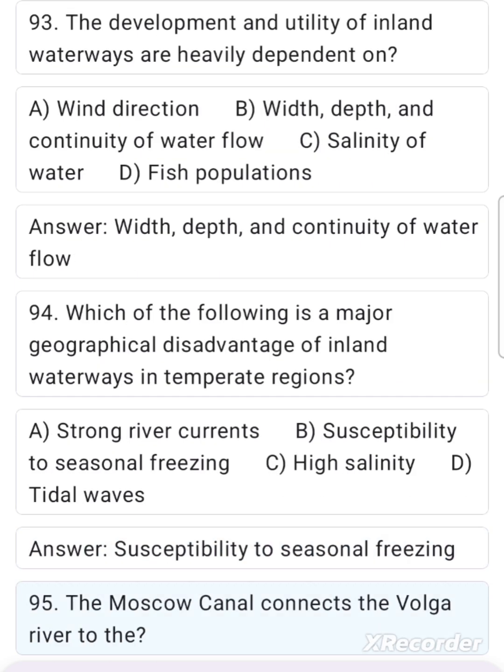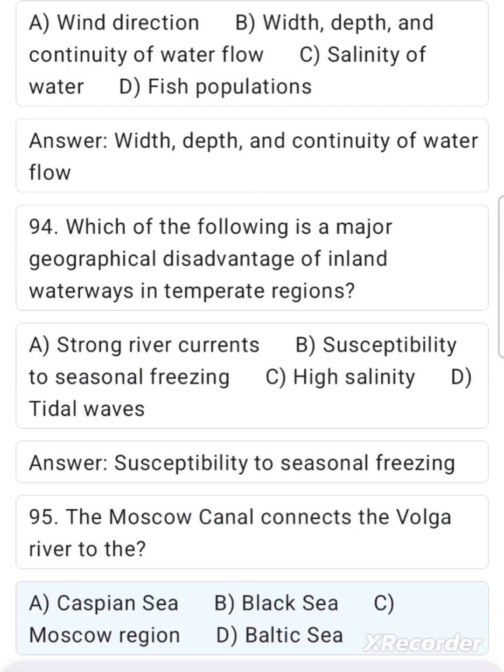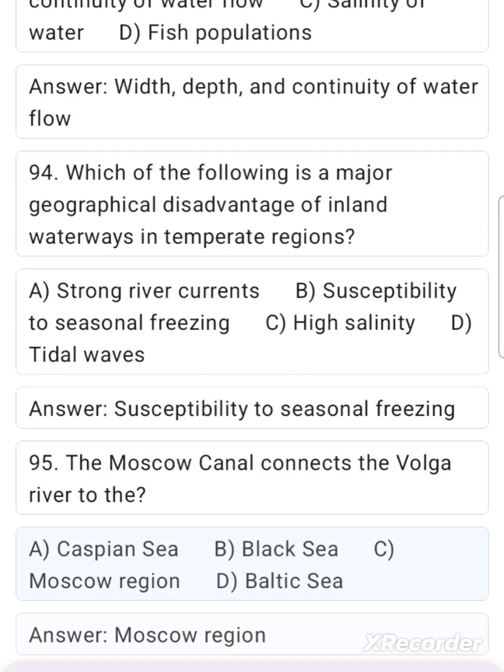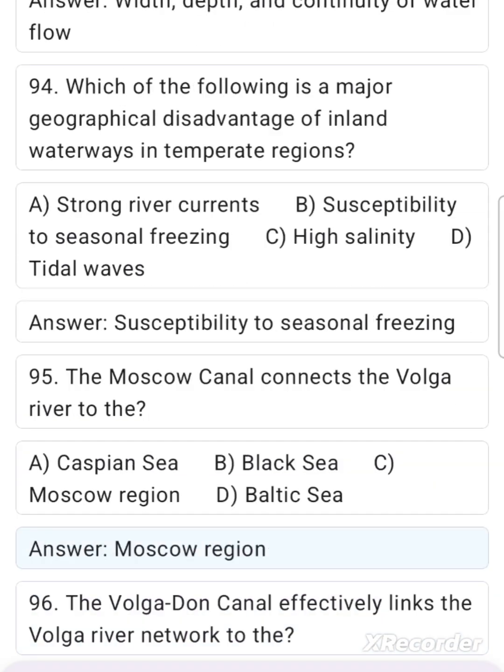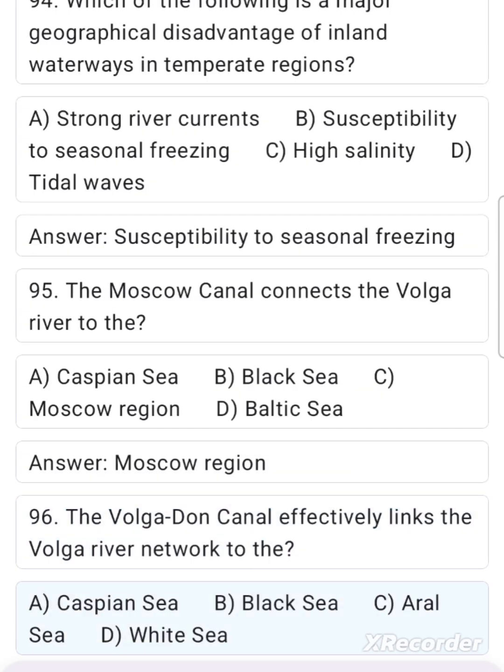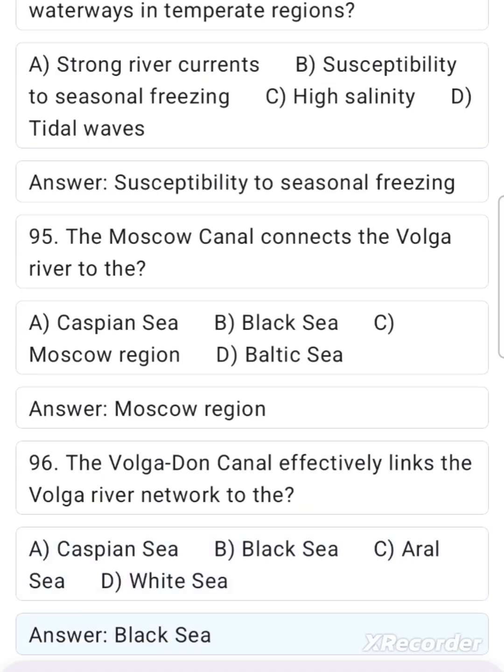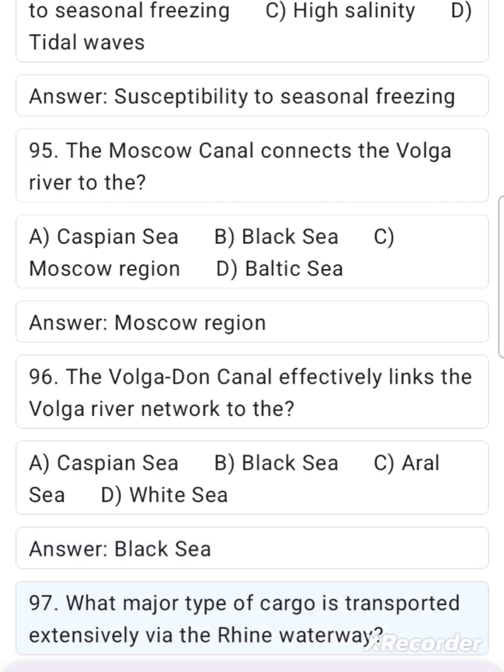95. The Moscow Canal connects the Volga River to the A. Caspian Sea, B. Black Sea, C. Moscow region, D. Baltic Sea. Answer: Moscow region. 96. The Volga-Don Canal effectively links the Volga River network to the A. Caspian Sea, B. Black Sea, C. Aral Sea, D. White Sea. Answer: Black Sea.